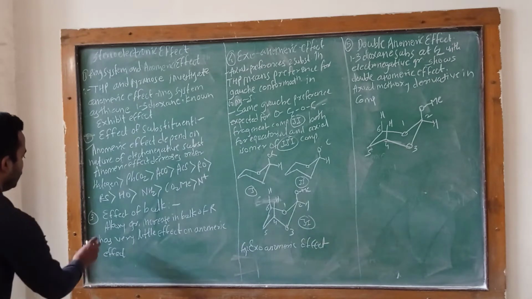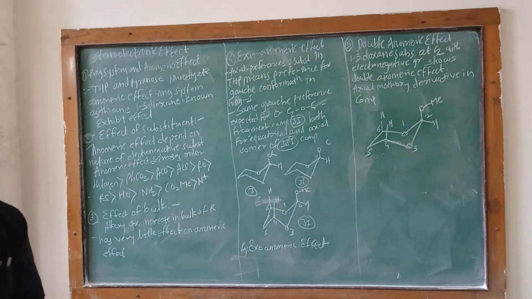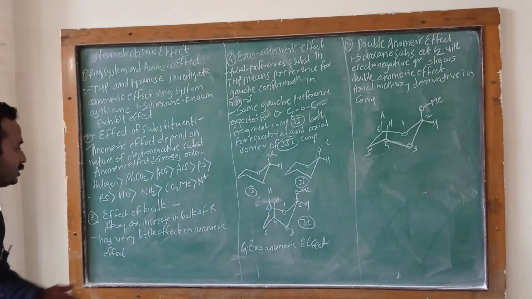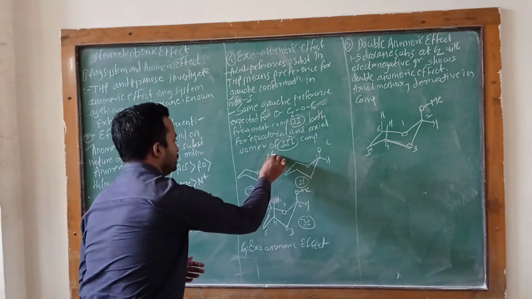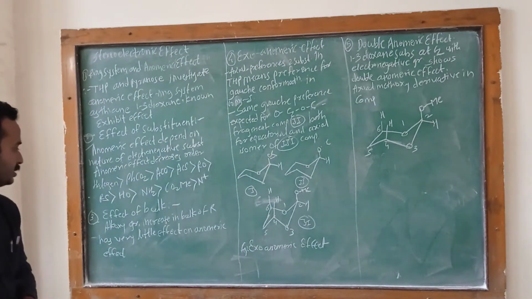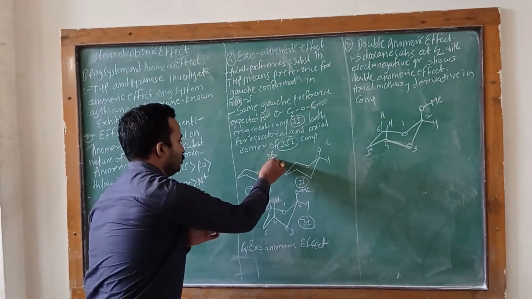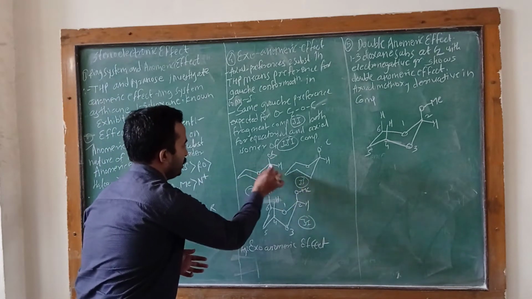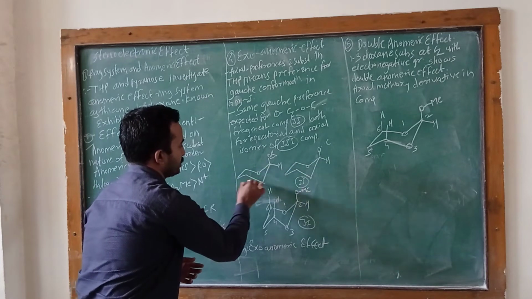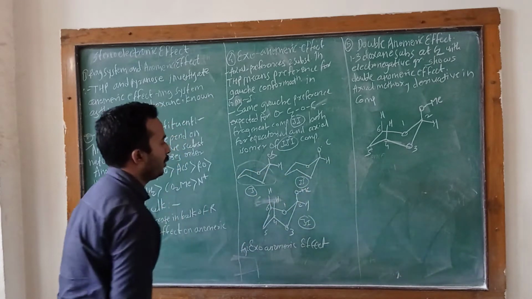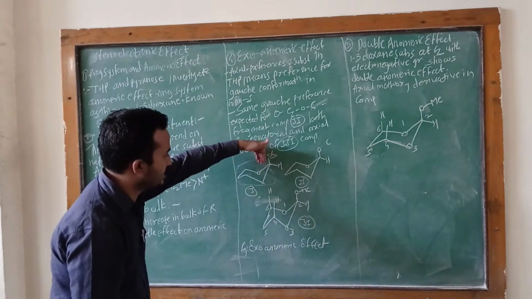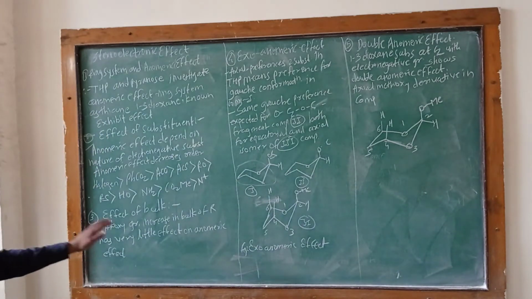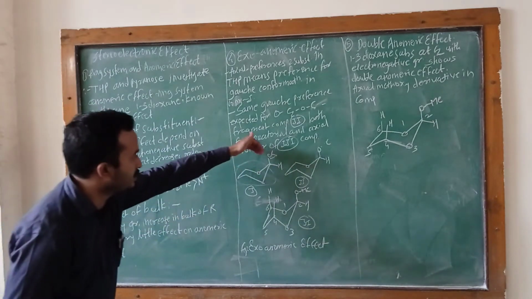The third effect is the effect of bulk. The alkoxy group increases the bulk of R. Look at this alkoxy group; this is the R group. It increases the bulk of R, and then it has very little effect on the anomeric effect. That is, the alkoxy group increases the bulk.